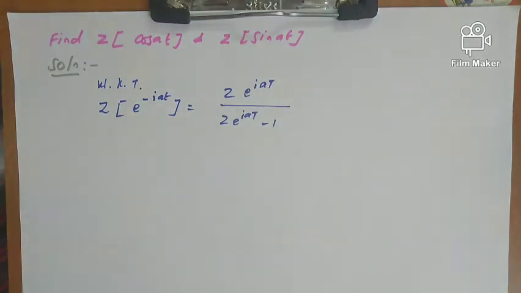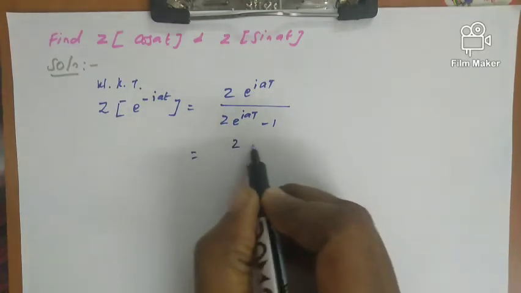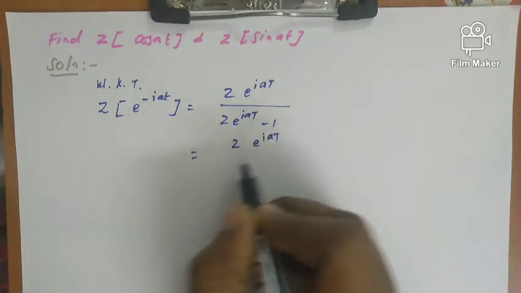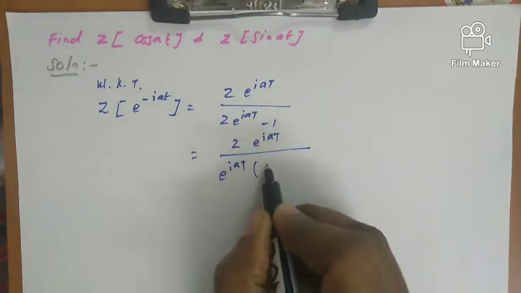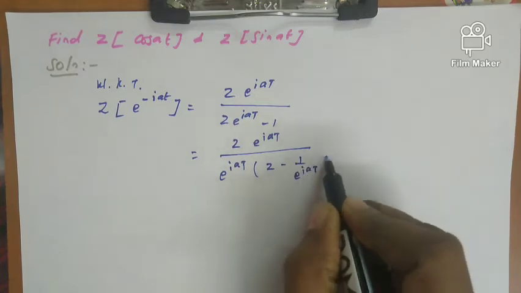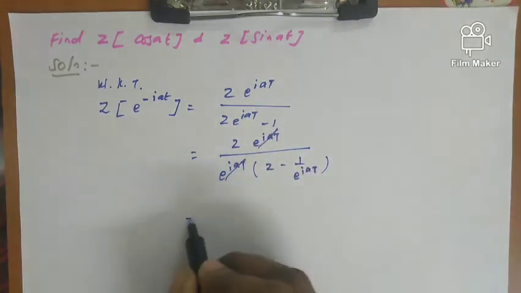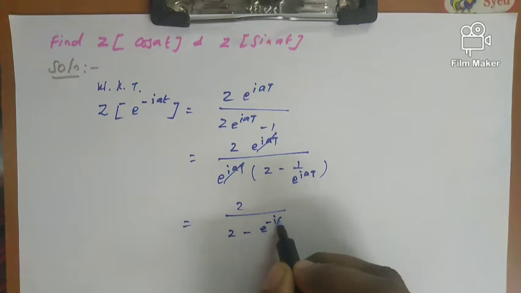So now the next step, we are going to cancel the e power i a t. So this can be written as z e power i a t divided by, we can take that e power i a t outside, so the remaining is z minus 1 by e power i a t. So we can cancel the term and the remaining is z by z minus e power minus i a t.